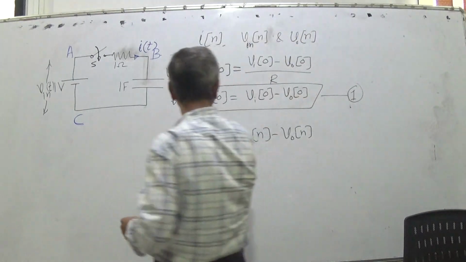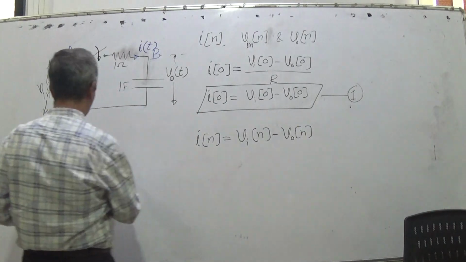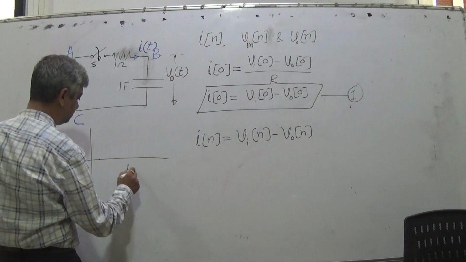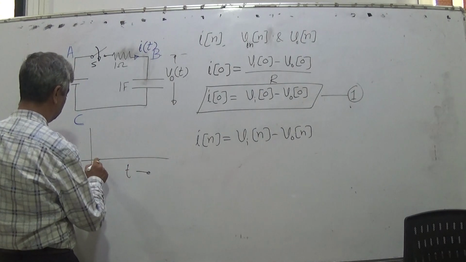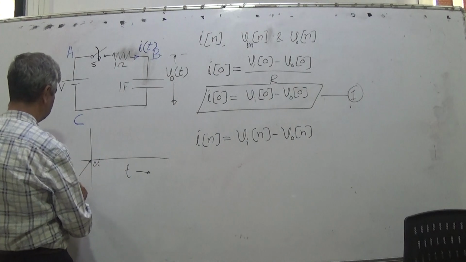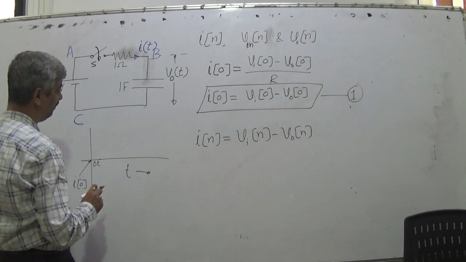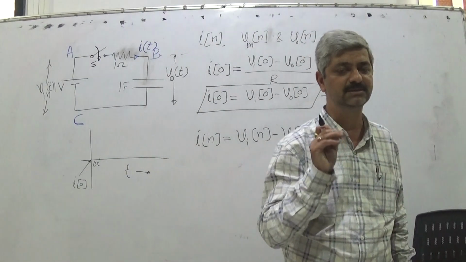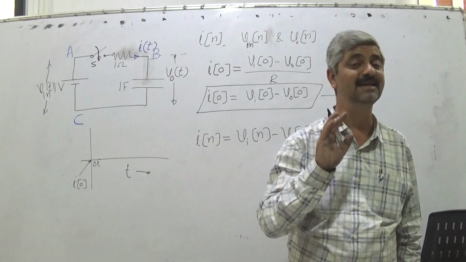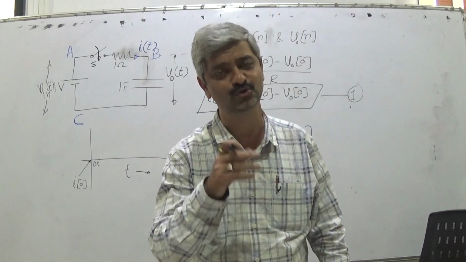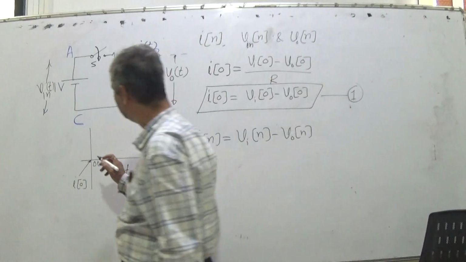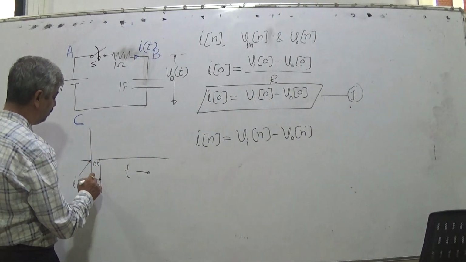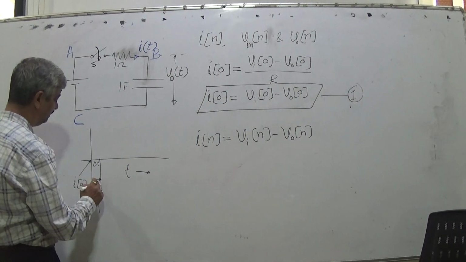Now what will happen? I have the T-axis. This is delta T into rho. So whatever is here as I0, now the current of 1 ampere starts flowing. Let us assume, this assumption is wrong but not so wrong, that this much current which you have computed flows for time delta t.